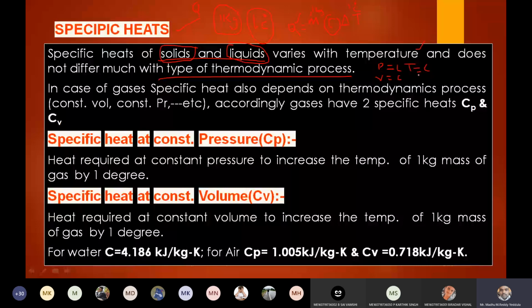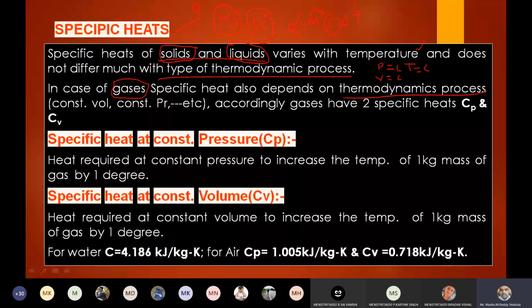Okay, whereas in case of gases, specific heat not only depends upon the temperature difference, but also depends upon the type of thermodynamic process the system follows. Getting the point or not? So in case of solids and liquids, the specific heat depends only on the temperature difference, but not on the process. Whereas for gases, the specific heat depends on the process also, along with the temperature difference.